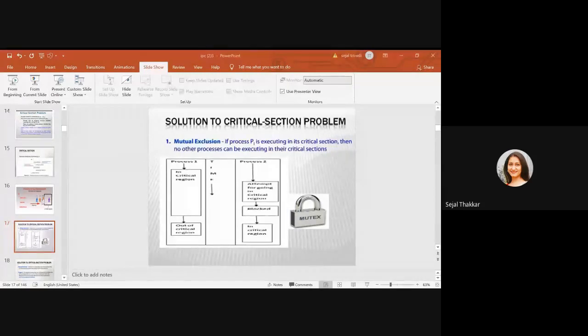So mutual exclusion means if one process is executing in the critical section, no other process can be executing in the critical section. The second one is progress. If no process is executing in the critical section and there exist some processes that wish to enter the critical section, then the selection of the process that will enter the critical section next cannot be postponed indefinitely.